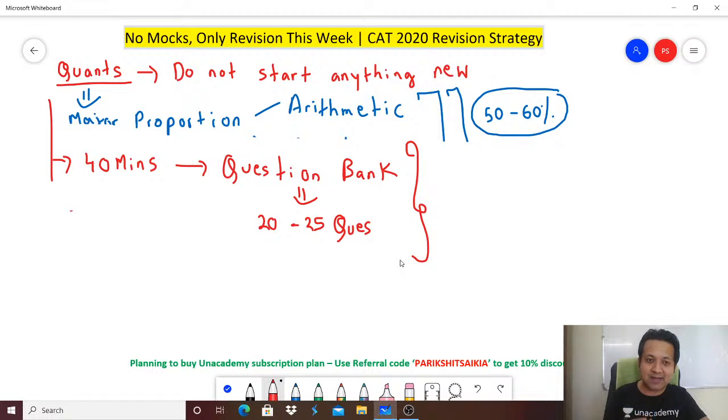It is now high time that you open those previously attempted mocks and find out what went wrong, what were the things that ought to have been learned in those mocks, and at least get the learning at this point of time. Do not write any more mocks at this point, because remember, the purpose of mocks is to make you realize which are your strong and weak areas. That has already been taken care of. 6 days before your exam, I am sure all of you know what you are good at and what you are probably weak at.